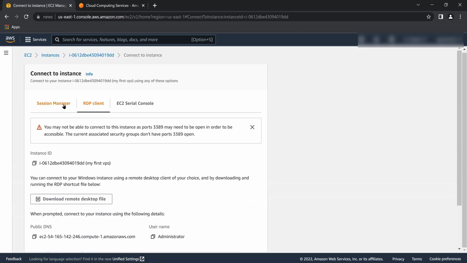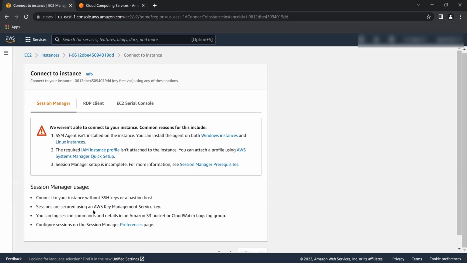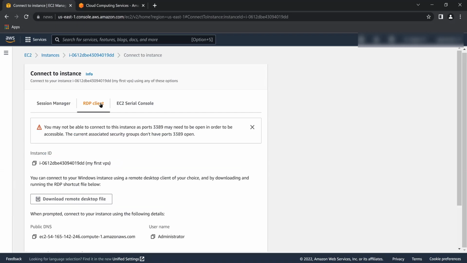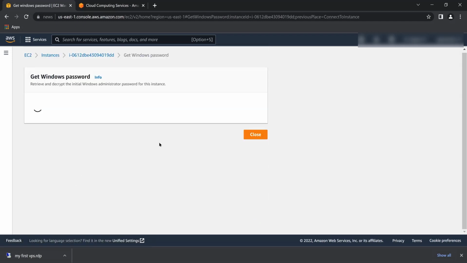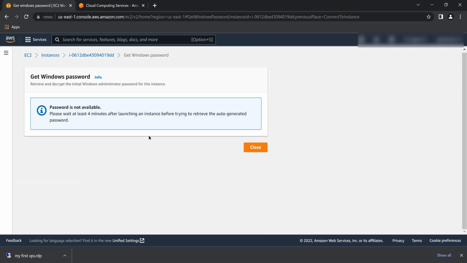You can ignore Session Manager and just go through the RDP client. There is one warning about the port. You don't need this port because it doesn't work so well. So I'm closing it here, and you have to download the RDP file. Here you can see I named my file for my first VPS. Click get password, and it says 4 minutes until launching.